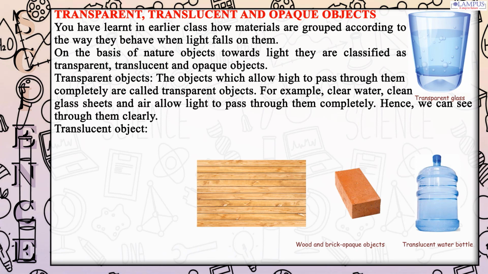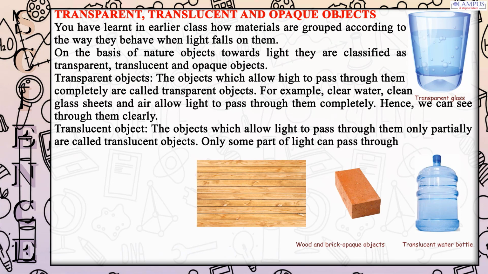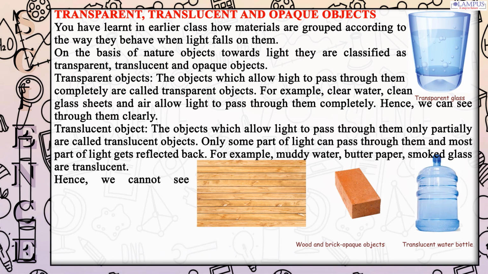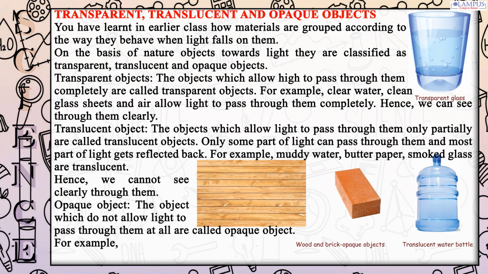Translucent objects. The objects which allow light to pass through them only partially are called translucent objects. Only some part of light can pass through them and most part of light gets reflected back. For example, muddy water, butter paper, smoked glass are translucent. Hence, we cannot see clearly through them. Opaque objects. The objects which do not allow light to pass through them at all are called opaque objects. For example, wood, book, metals, brick wall. We cannot see through them at all.